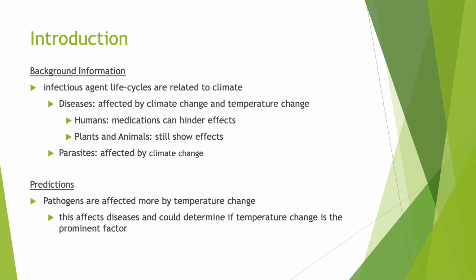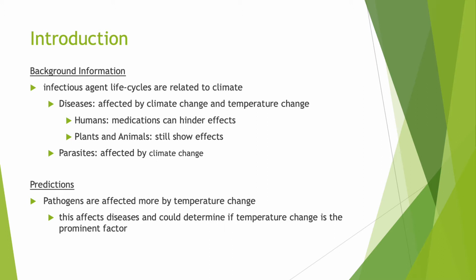Some of the background information covered in the introduction includes earlier research and observations that infectious agent life cycles are related to climate. Climate change, and more specifically temperature change, impacts the risk of diseases in humans, plants, and animals. Humans have vaccinations and medications that can hinder the effects of climate or temperature change-related diseases, but plants and animals do not, so the effects of climate or temperature change are shown more than in humans.